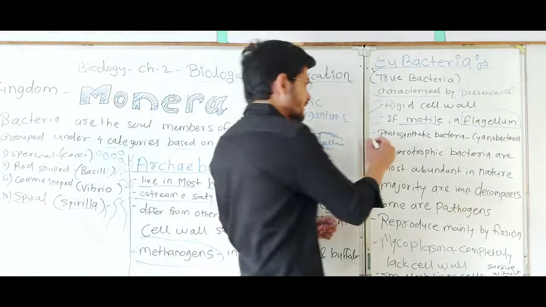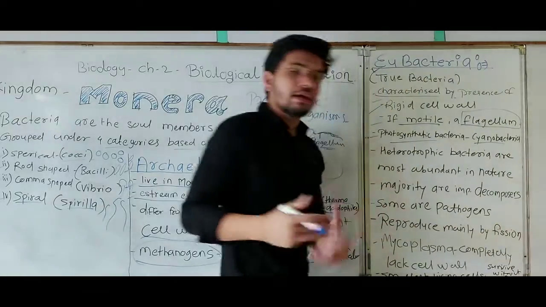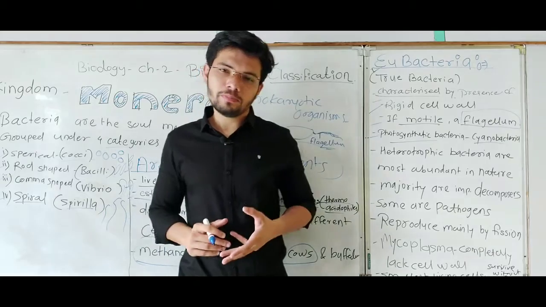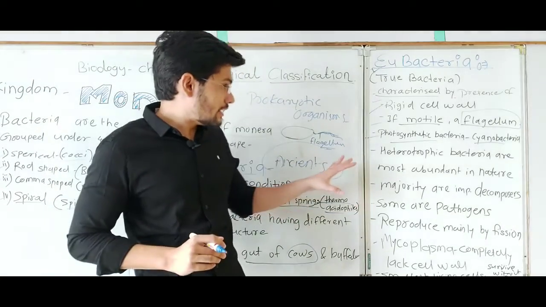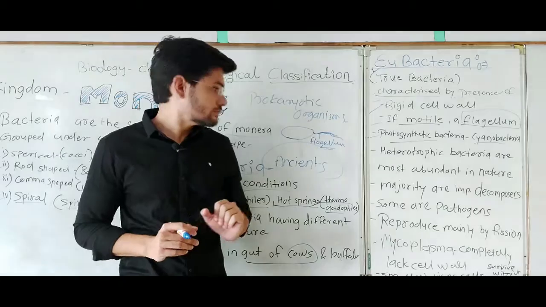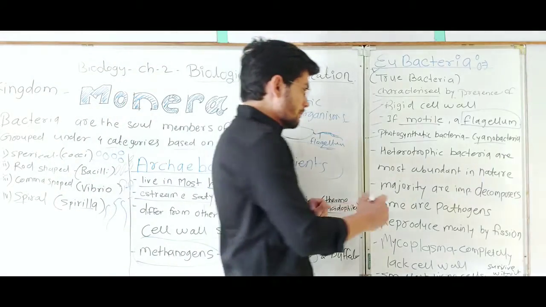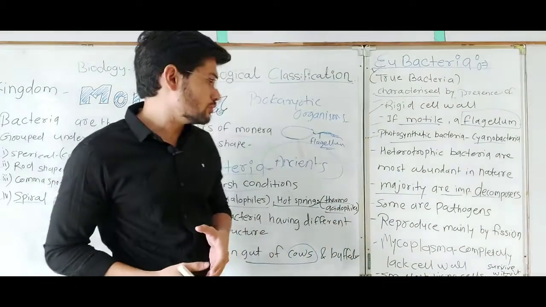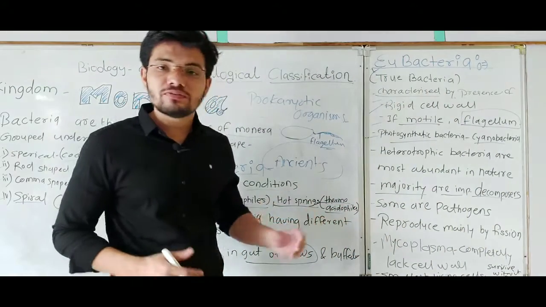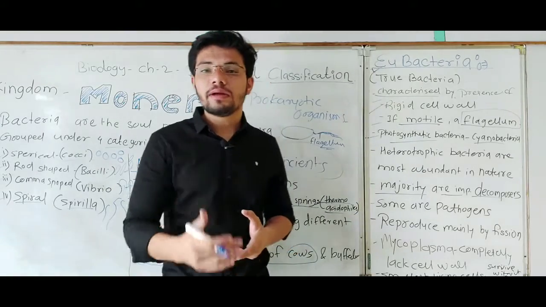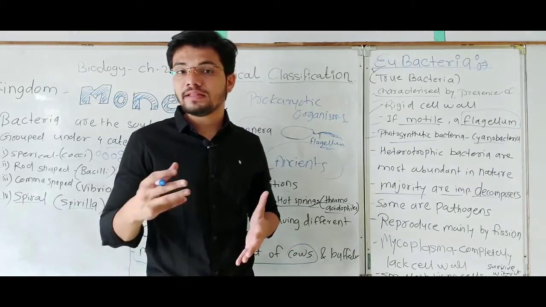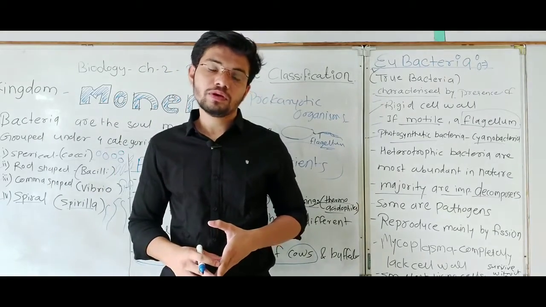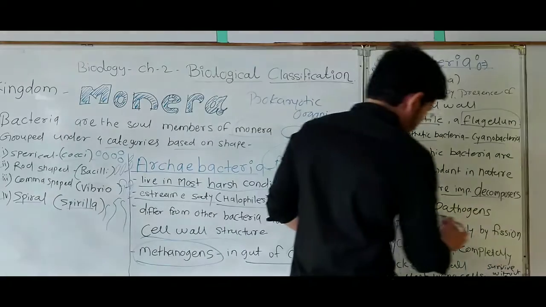They can be photosynthetic like cyanobacteria. If they are photosynthetic, they must contain photosynthetic pigment. Like cyanobacteria, they can be photosynthetic. The majority are important decomposers. Some are pathogens. We all know that bacteria can cause disease, and they can be pathogenic. Pathogenic means they can cause a disease.